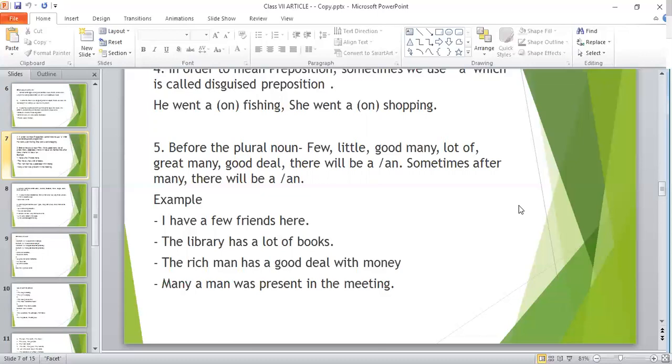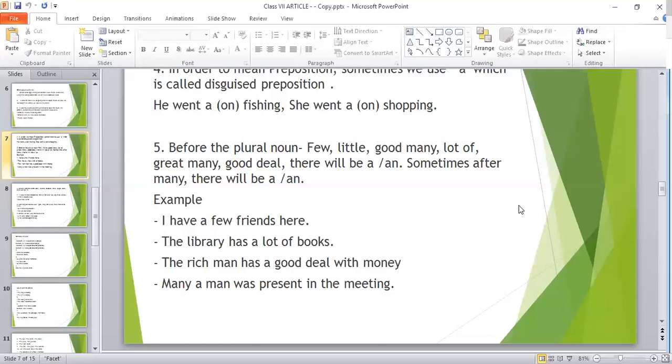But if you omit the article a from this sentence, it will be many men was present in the meeting. But dear cadets, that sentence is wrong because after many, you can never use a singular noun.